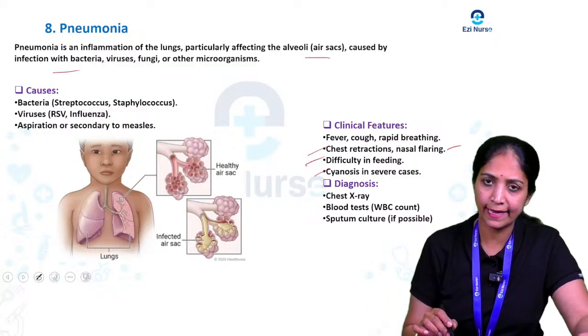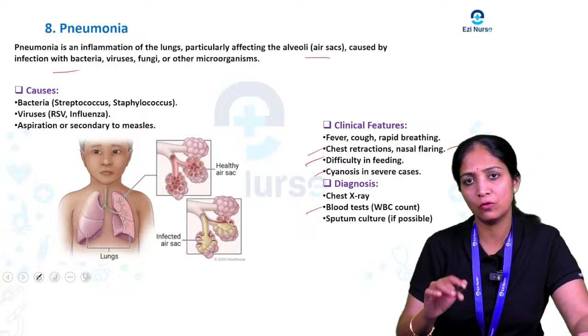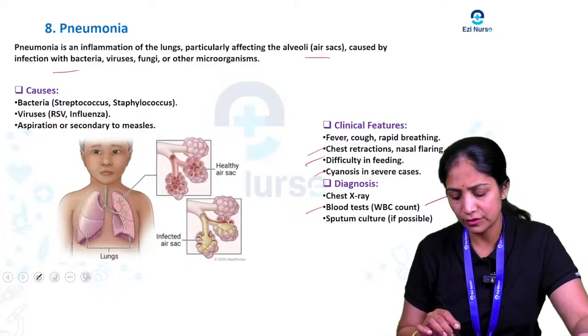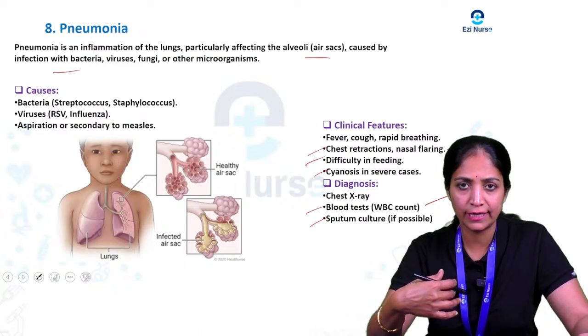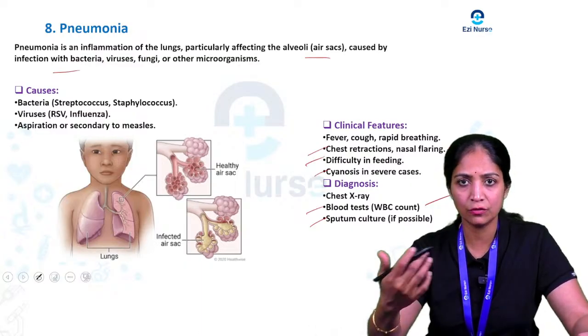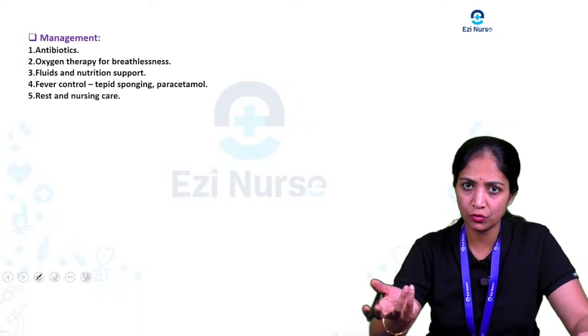So how are we going to do the diagnosis? Usually we do the diagnosis with proper physical examination, chest x-ray and blood tests, especially checking the WBC count, and we send a sputum culture if the infection is not reducing, so that we can rule it out. For that only we send the sputum culture.